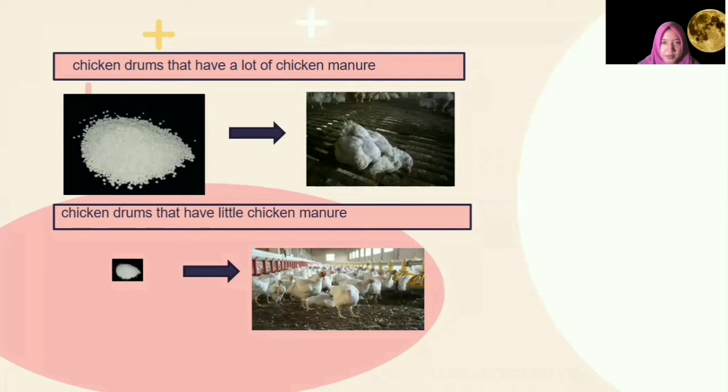The result of the ammonia detector is that there are 2 sensors, which means the sensors are placed in 2 different places. First, chicken drums that have a lot of chicken manure tend to have a lot of ammonia gas too. Because of that, the chicken's respiratory system is bad, and the chicken will die. Second, chicken drums that have a little chicken manure tend to have little ammonia gas too. Because of that, the chicken's respiratory system is good, and the chicken gets healthier.